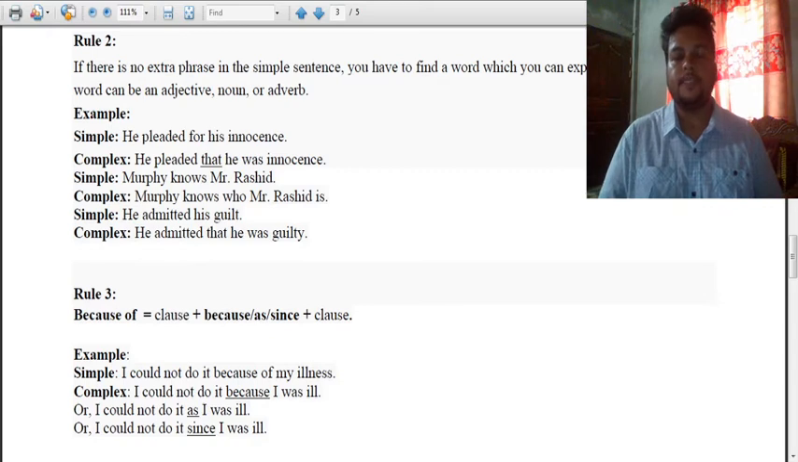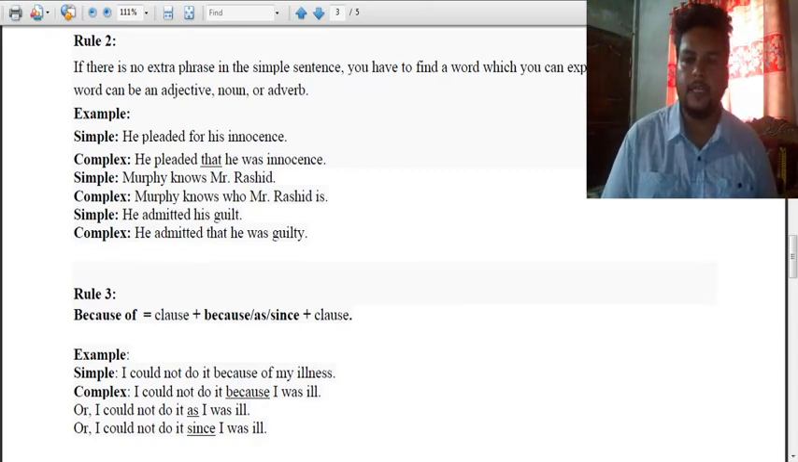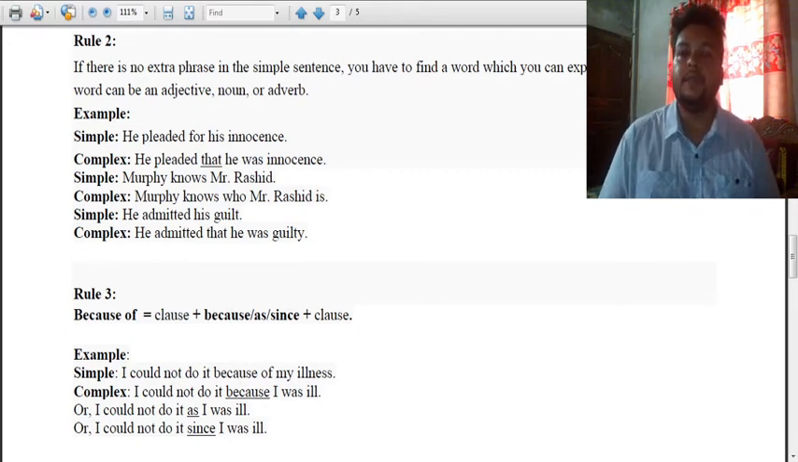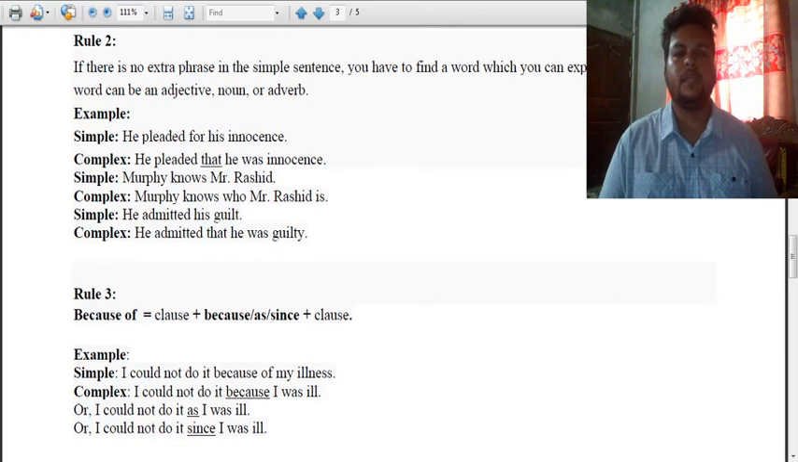So very simple. If you find because of in a simple sentence and you have to change it to complex, at that time you have to take because, as, since in between the clauses, and two clauses will be there, and in the middle you will put these words, then you will find the complex sentence. So because of will be transformed: clause, then because, as, since, then the next clause. So these are also very simple. Hopefully you got it. Let's move to rule 4.